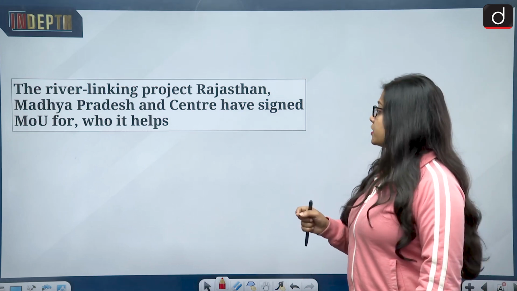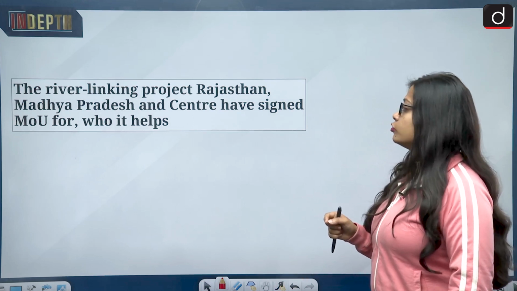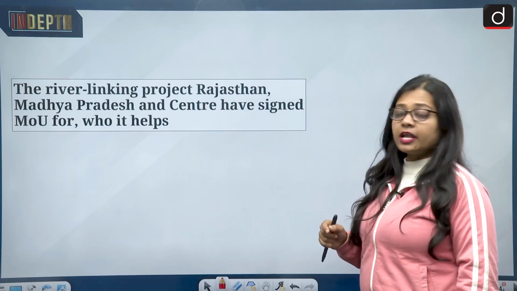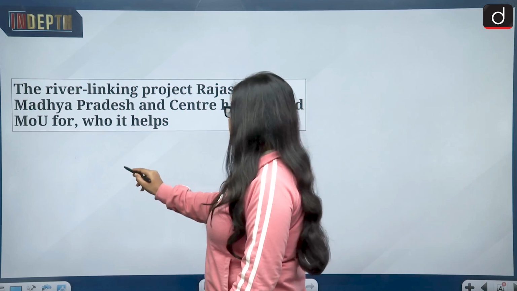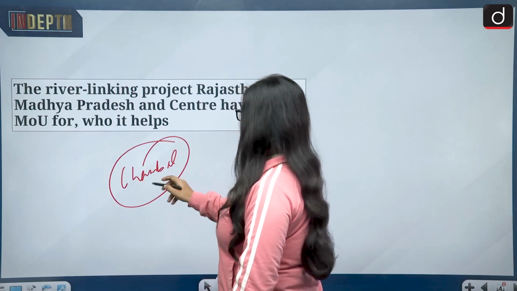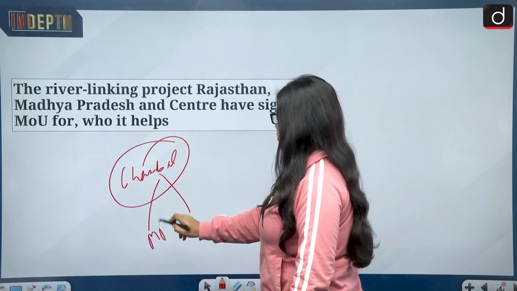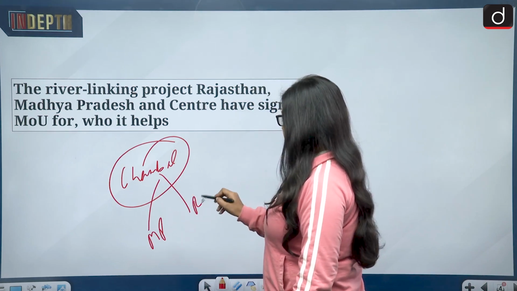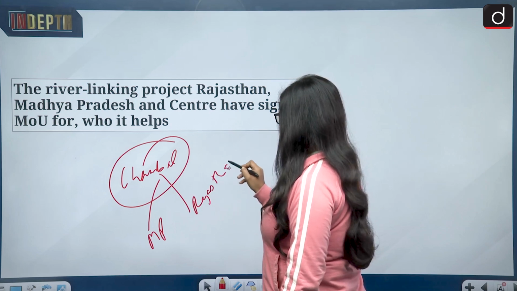Rajasthan, Madhya Pradesh and the Center have signed an MOU. So the main river here is the river Chambal, and the river Chambal flows in both MP, that is Madhya Pradesh, and Rajasthan.